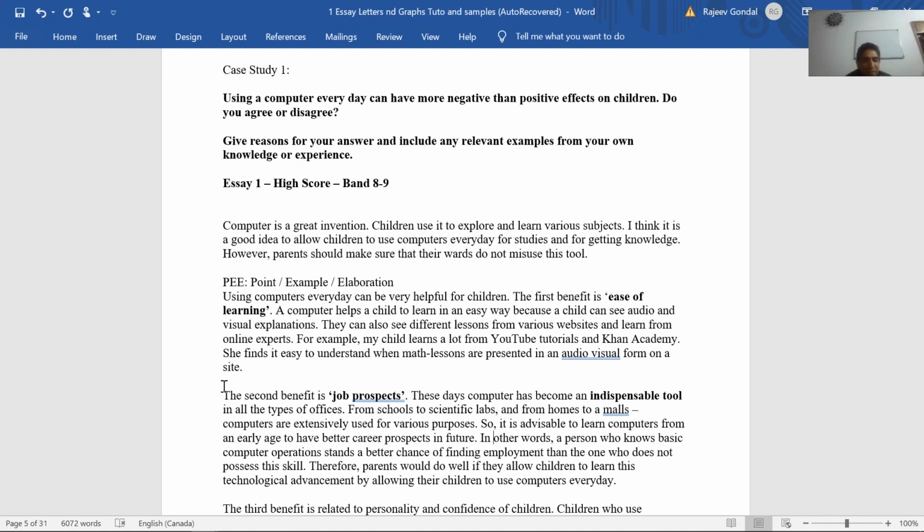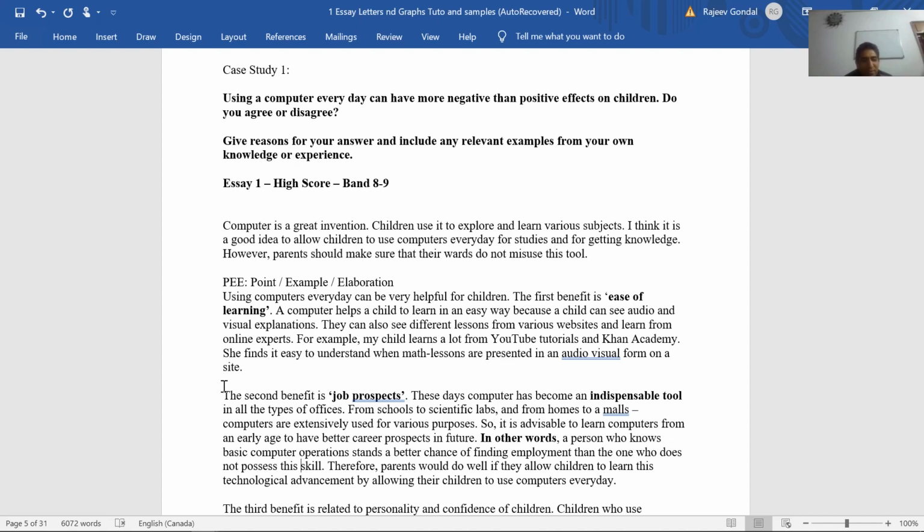So it is advisable to learn computers from an early age to have better prospects in future. In other words, now this is again a very good connector. In other words, a person who knows basic computer operations stands a better chance of finding employment than the one who does not possess this skill.